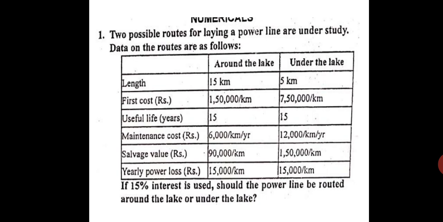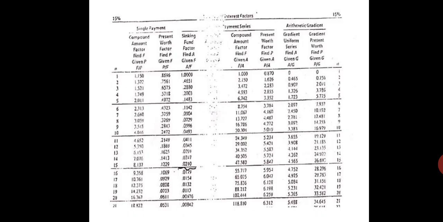So you have got two proposals to lay the cable. One is around the lake and second is under the lake. If you take around the lake, it is a long distance, almost 15 kilometers. If you take it under the lake, it is only 5 kilometers. The cost around the lake is less, 1.5 lakhs per kilometer, whereas 7.5 lakh per kilometer under the lake. So now there are two proposals from which you are going to select.